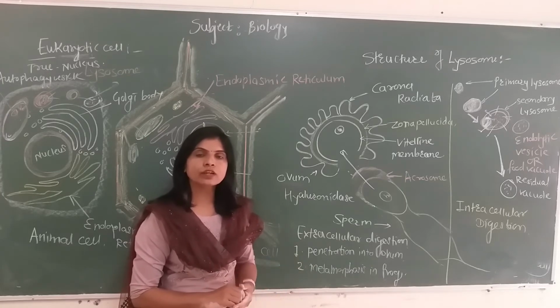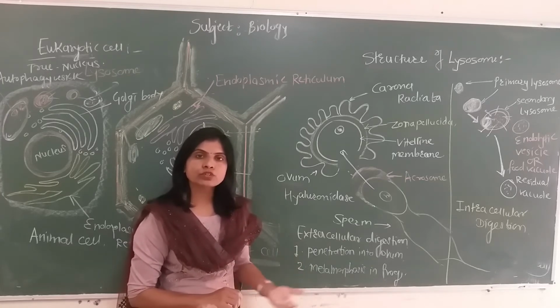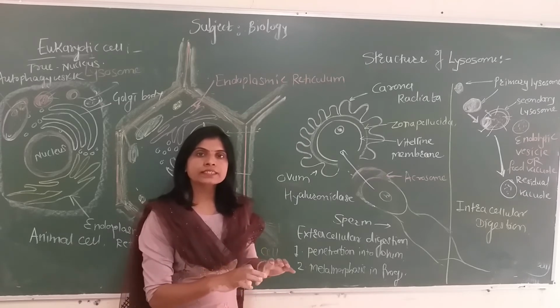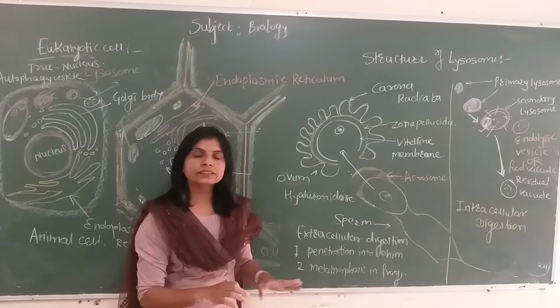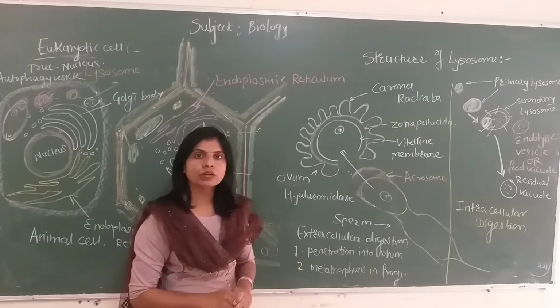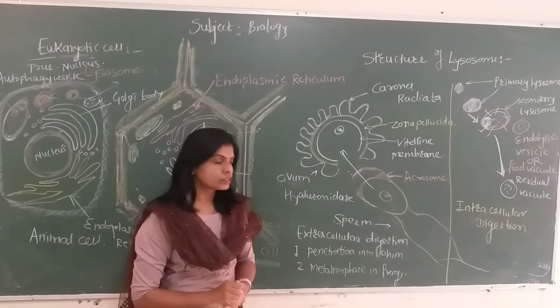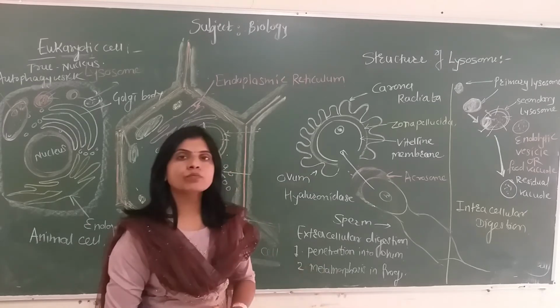To degenerate the tail of the tadpole and become a mature frog, the lysosomes in the tail's cells burst open and degenerate the cells, ultimately degenerating the tail of the tadpole. So the tadpole becomes a tailless, adult frog. This phenomenon is called metamorphosis.